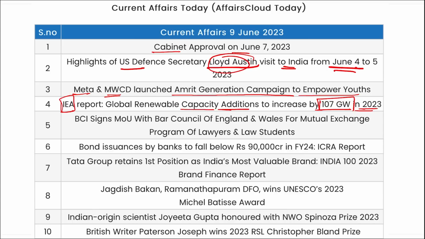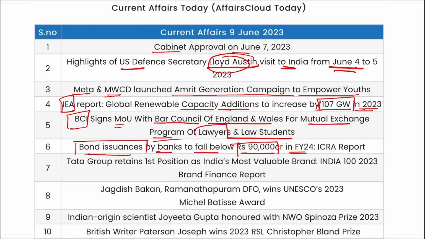In 2023, BCI signed an MOU with the Bar Council of England and Wales for a mutual exchange program of lawyers and law students. Bond issuances by banks to fall below 90,000 crore rupees in fiscal year 24 as per ICRA. Tata Group has retained its first position as India's most valuable brand in India 123, the name of the report released recently by Brand Finance.